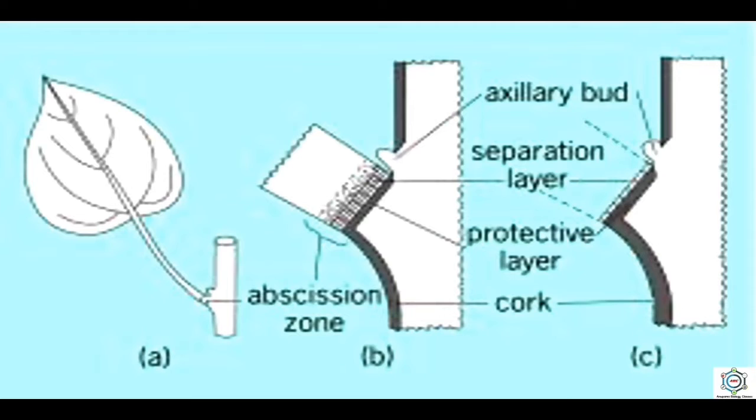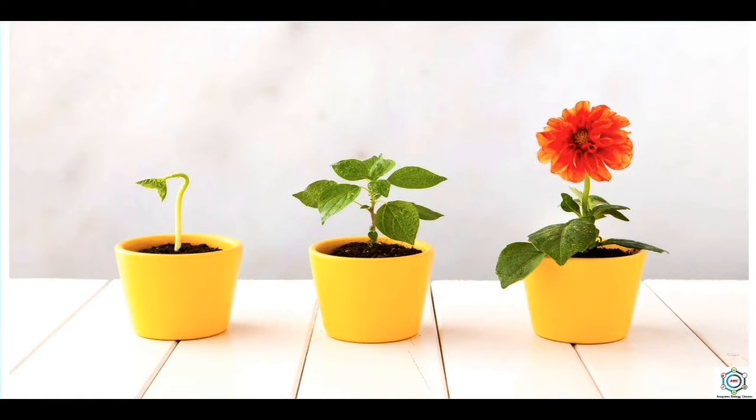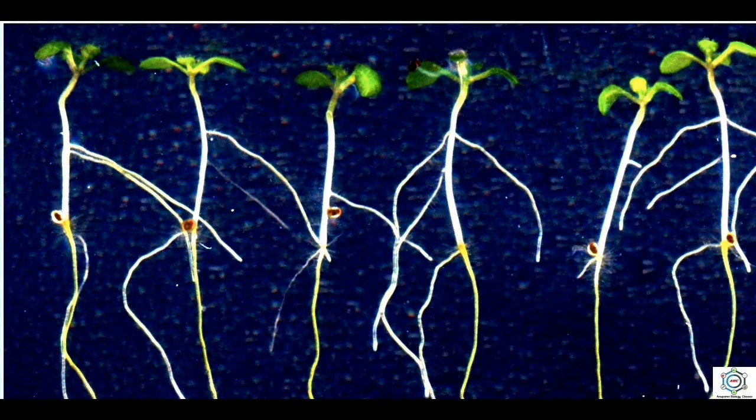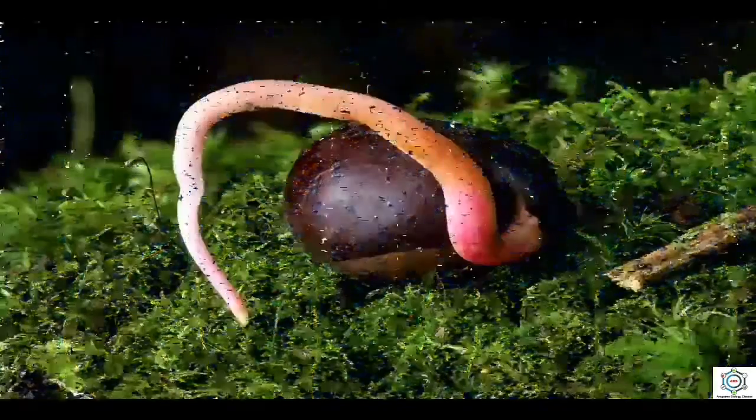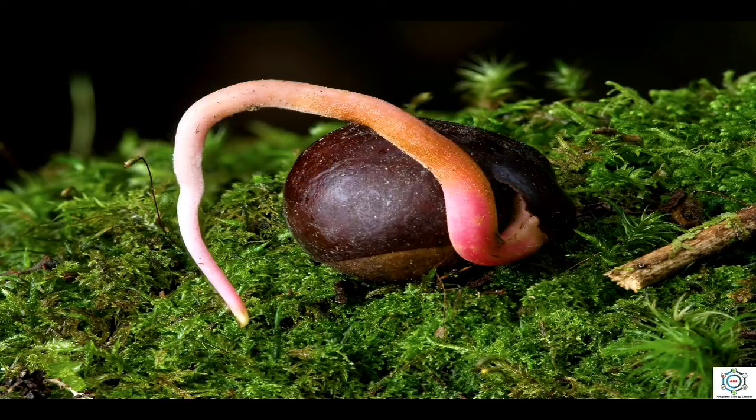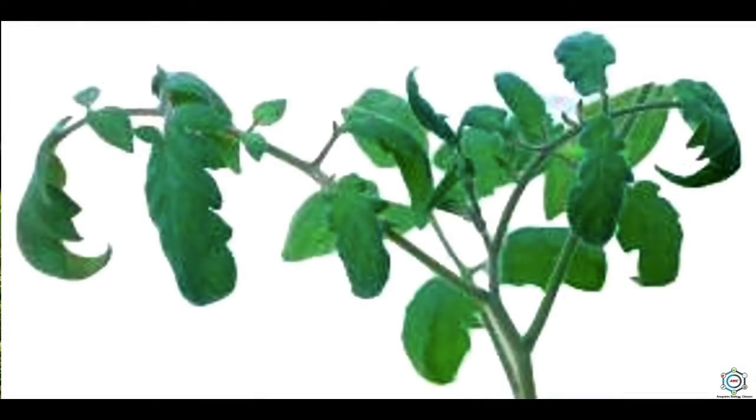After this, abscission. Ethylene stimulates the formation of a separation layer or abscission zone in leaves, flowers, and fruits. Flowering in pineapple, mango, and various other plants can be induced by application of ethylene. Root initiation: ethylene stimulates rooting of cuttings, initiation of lateral roots, and growth of root hair. Next is dormancy. Ethylene is responsible for breaking the dormancy of buds and seeds. Next is leaf bending, which is known as epinasty. More growth on the upper surface than on the lower surface of the leaf causes epinasty.